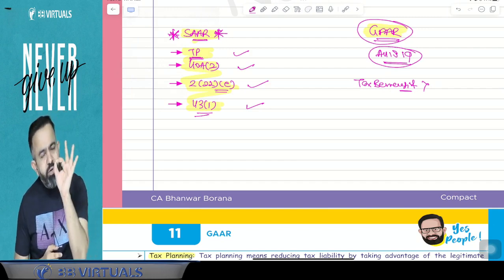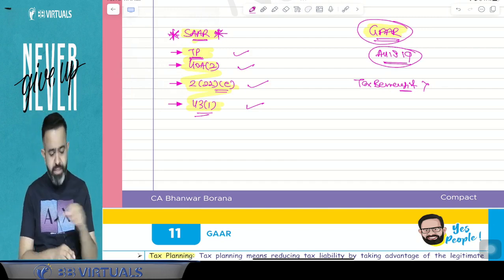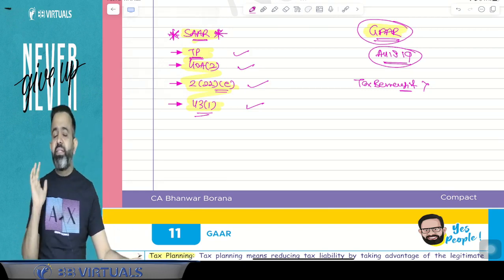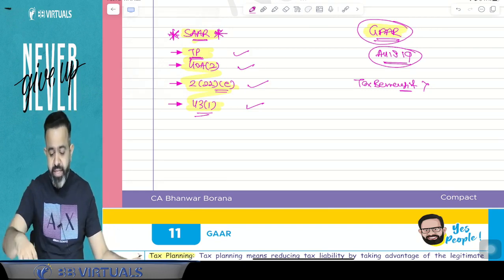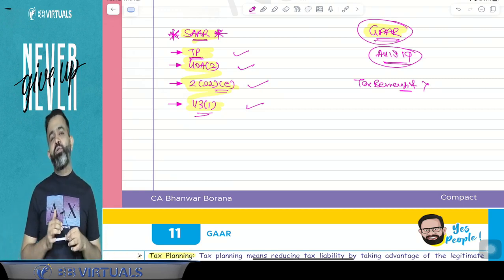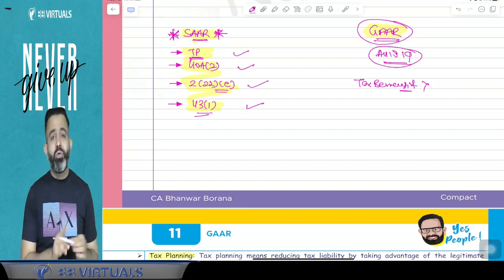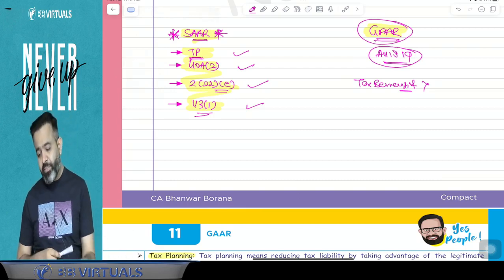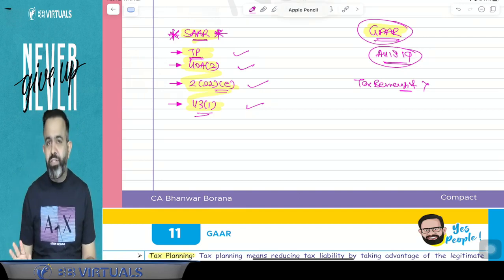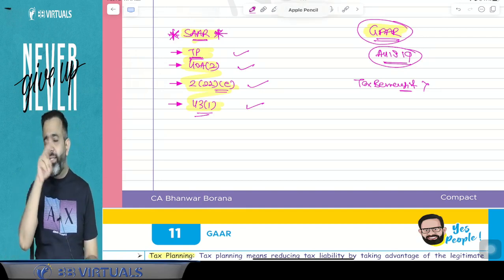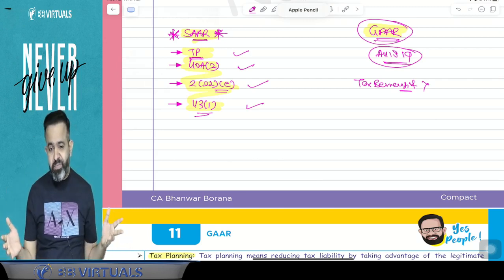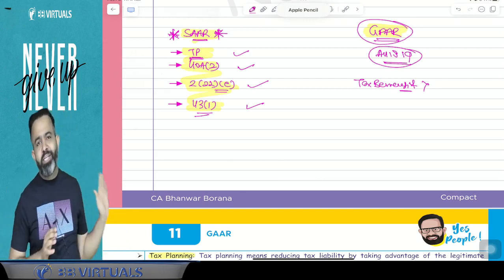There is a lack of commercial substance in the transaction, and the tax benefit you are going to take from that transaction is 3 crore. Then our income tax department has the power to impose the GAR, and they will disregard that transaction. There is a possibility they will disregard that transaction, recharacterize that transaction, and they will charge the tax from you.